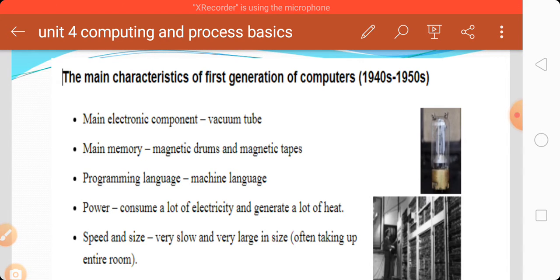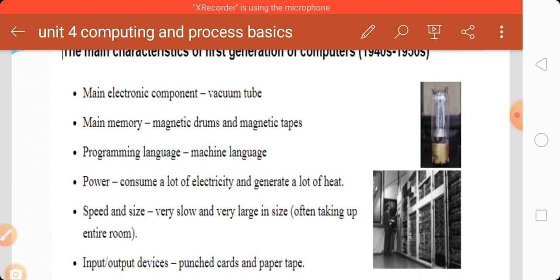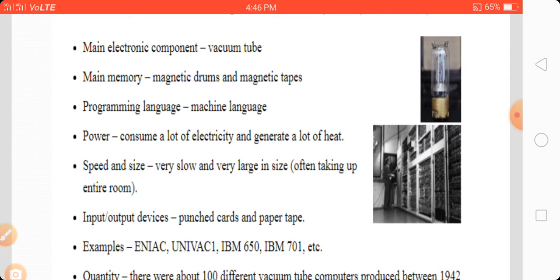For programming language we use machine language, and it consumes a lot of electricity and generates a lot of heat. Speed is very slow and it is very large in size, meaning it often takes an entire room to store one computer.